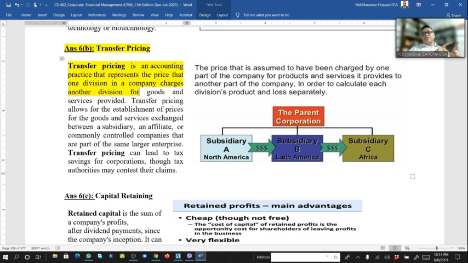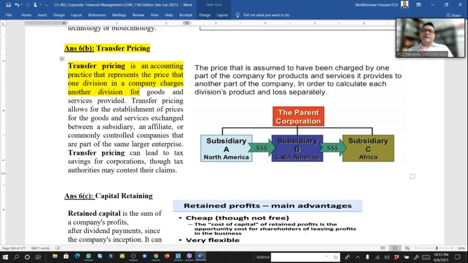So transferring from one department to another, the transfer can be at some profit also, for the efficiency of that organization or department, or from one subsidiary company to another subsidiary company. So that's why transfer pricing comes here.